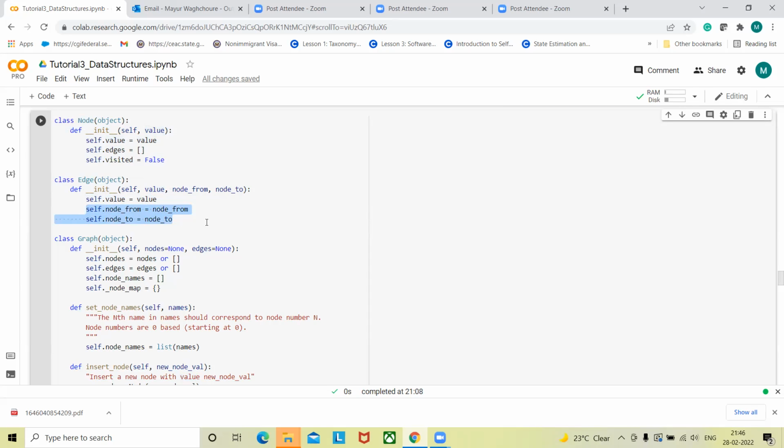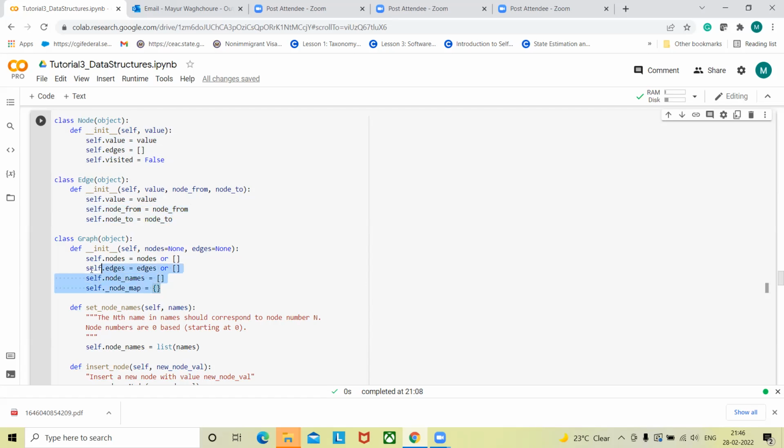Once we are sorted in terms of node definition and edge definition, we can go further and define our graph. First of all, we need to add some sort of elements, nodes and edges.